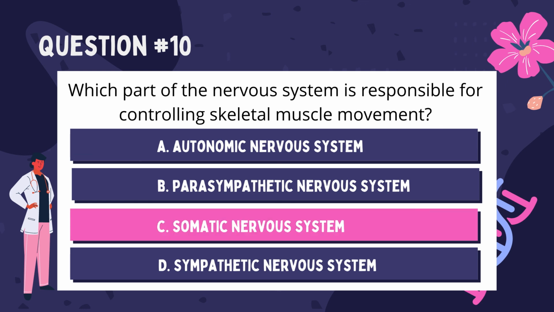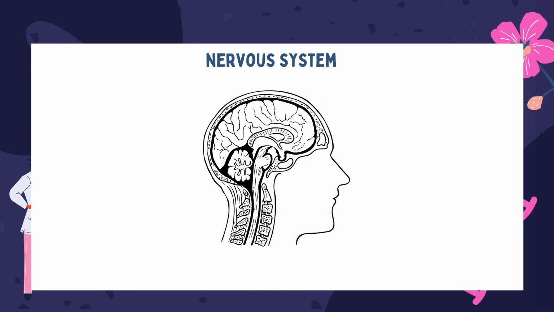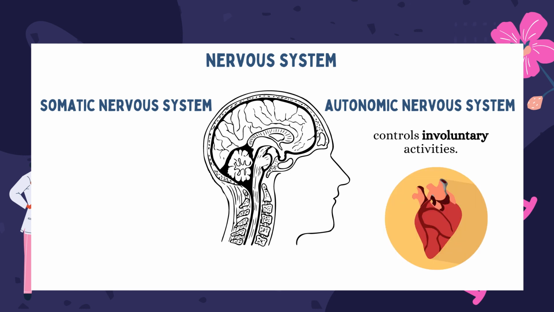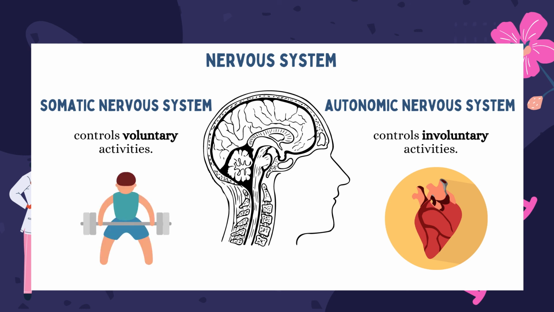Somatic nervous system. Our nervous system is divided into 2. We have the somatic nervous system and the autonomic nervous system. The autonomic nervous system controls involuntary activities such as the beating of our heart, and it is subdivided into 2, namely the parasympathetic nervous system and the sympathetic nervous system. Meanwhile, the somatic nervous system controls voluntary activities such as lifting weights.